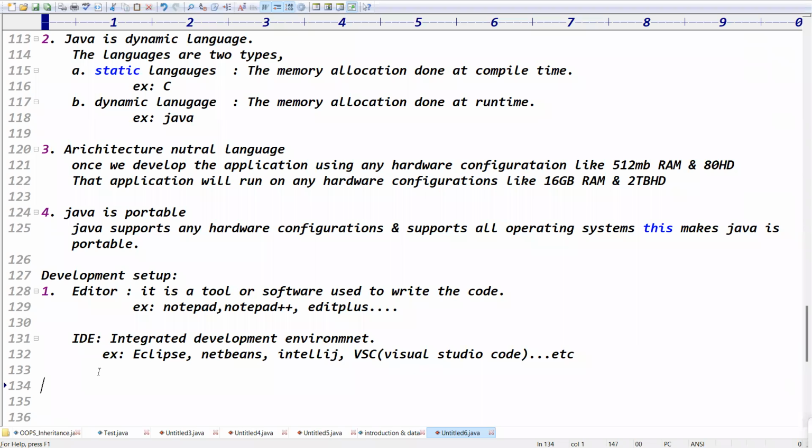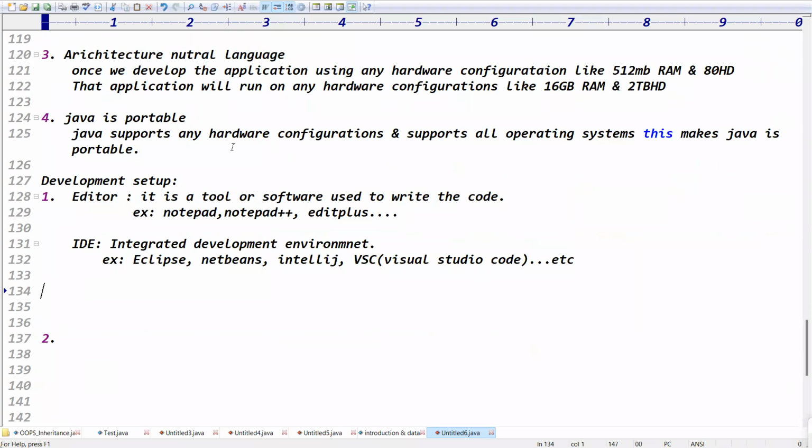But in initial classes, we need to write the code ourselves. Definitely, in initial classes, we have to write every line of code, right? To do that, you go for the editor, guys. Editor means we have to write everything ourselves, whereas in an IDE, most of the code is generated.